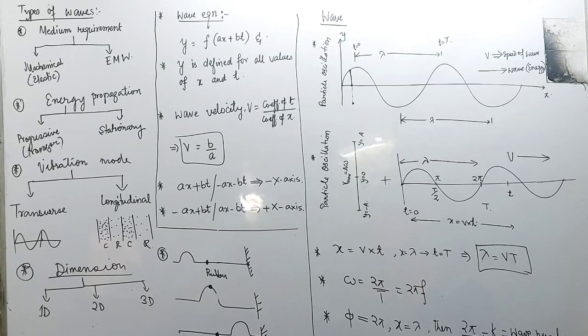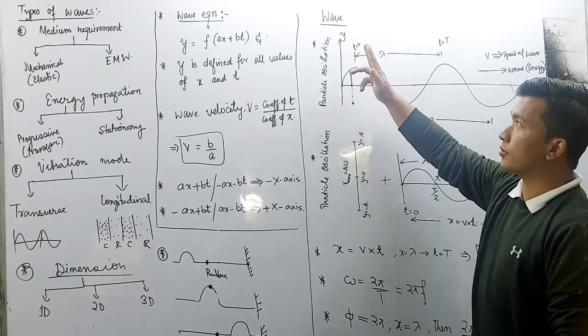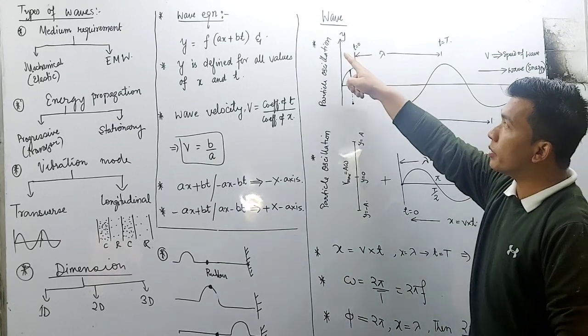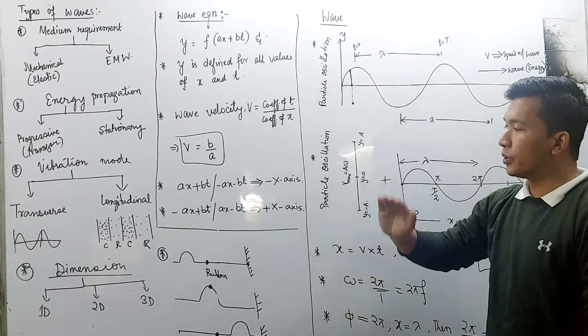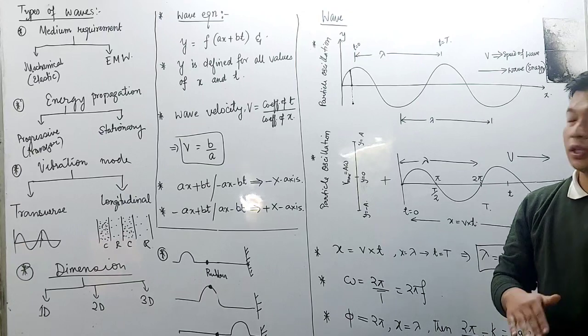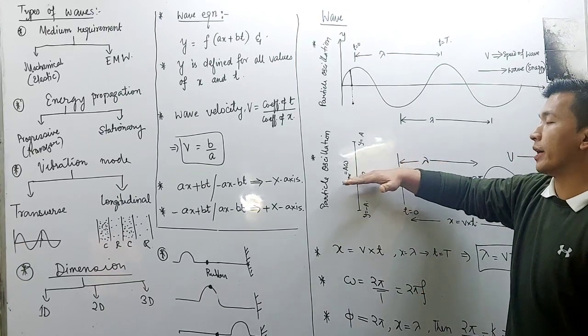Now let us discuss the wave. Here this is y and this is x. Y will be considered as the displacement for the particle oscillation. In the last chapter on oscillation we have already discussed that y is equal to 0.